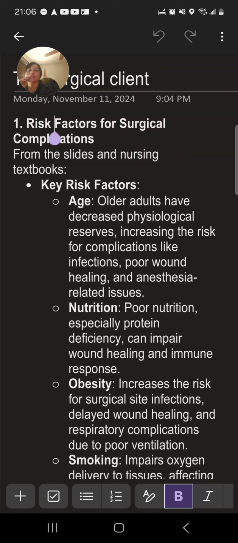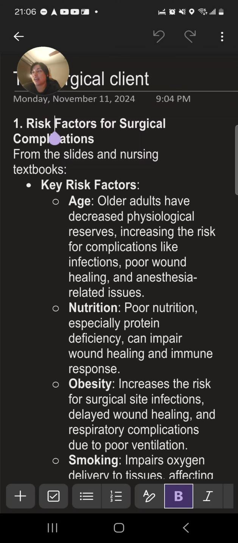1. Risk factors for surgical complications. From the slides and nursing textbooks. Key risk factors. Age. Older adults have decreased physiological reserves, increasing the risk for complications like infections, poor wound healing, and anesthesia-related issues.